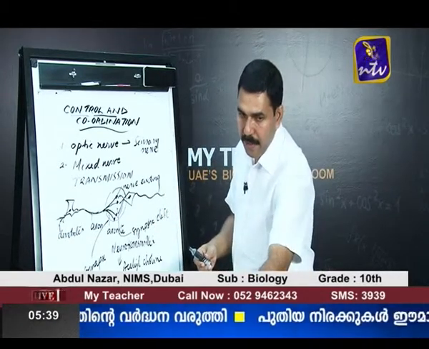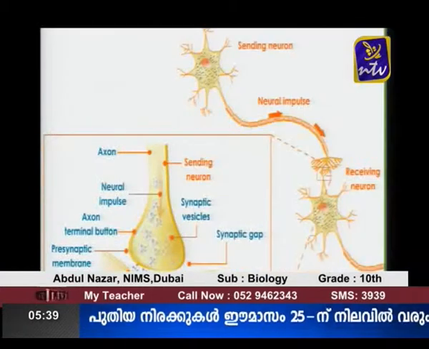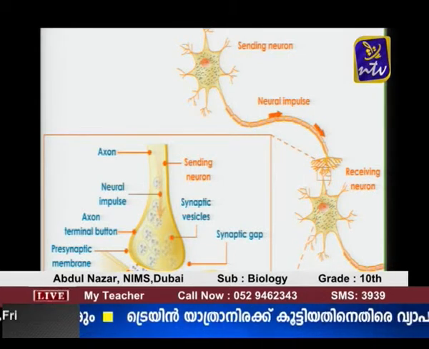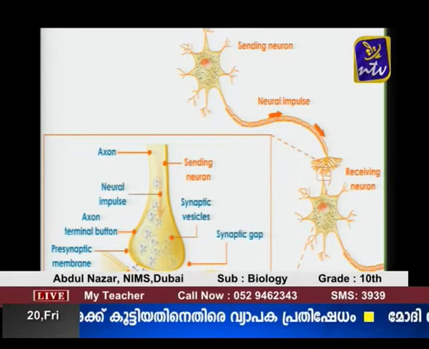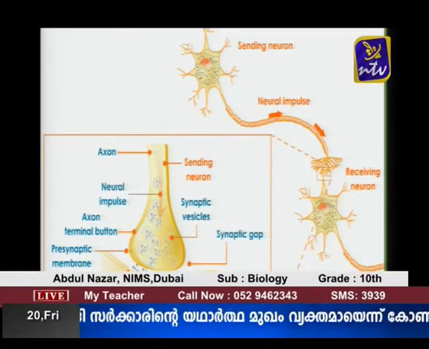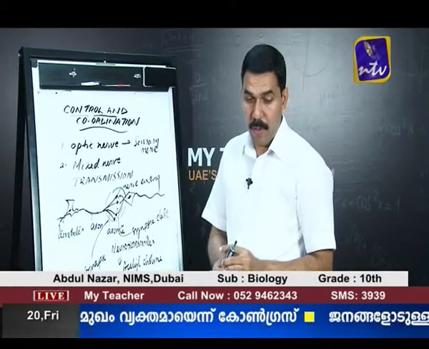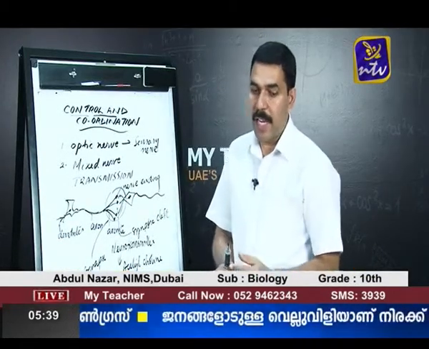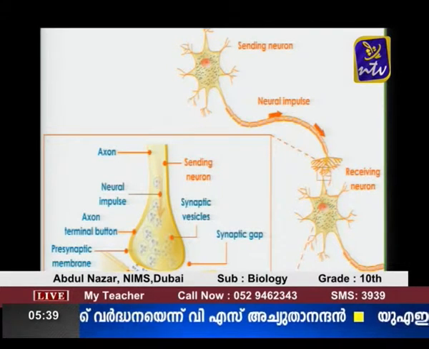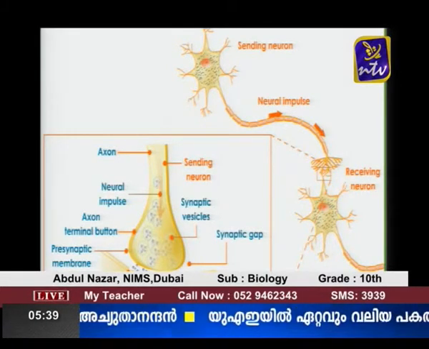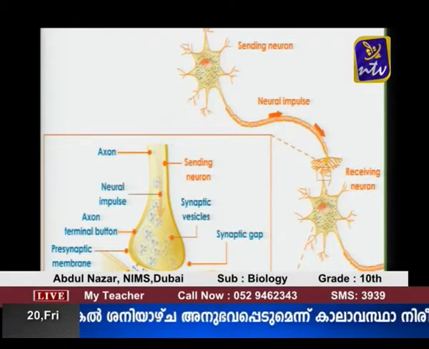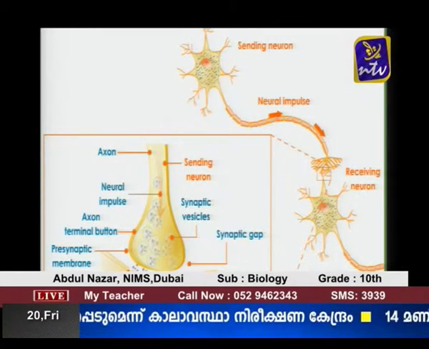You can see here, look at the screen, there is a neuron, it's called a sensing neuron. The direction of the transmission of the impulses is shown when it reaches the end of the axon. It's called axonite. Then the next neuron is a receiving neuron. Then the enlarged portion, look at the enlarged portion, you can see there is a small gap, and this small gap is called a synaptic gap. And when the nerve impulses reach the end of the axonite, it's called a nerve ending, or it is also called a presynaptic knob. Some chemicals are released into the gap.